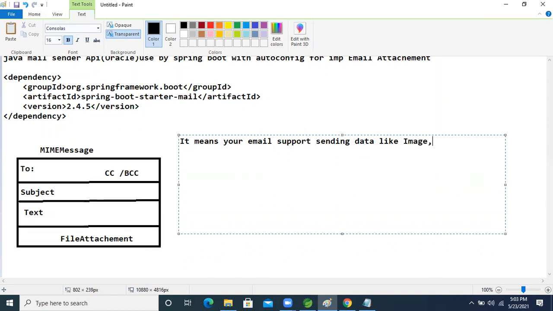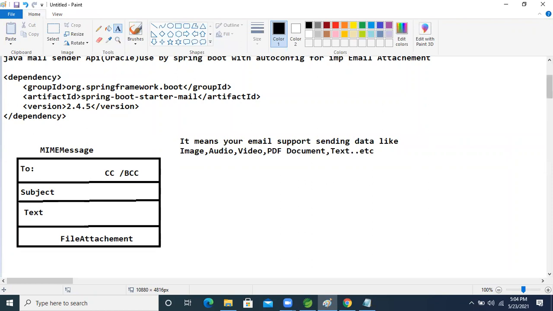Image. After that, audio. Another one is video, we can send video also. After that, PDF also we can send. After that, documents. And we can send text also, etc. So using mail message, we will perform this operation now.